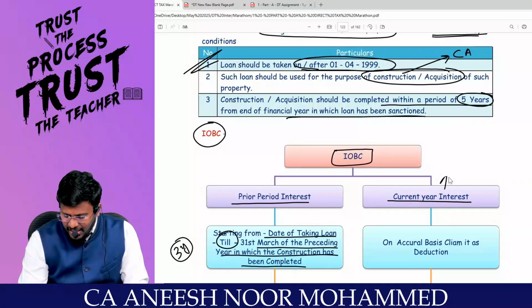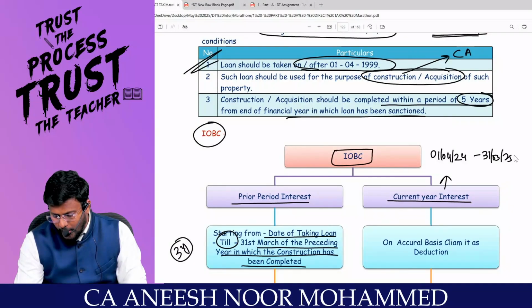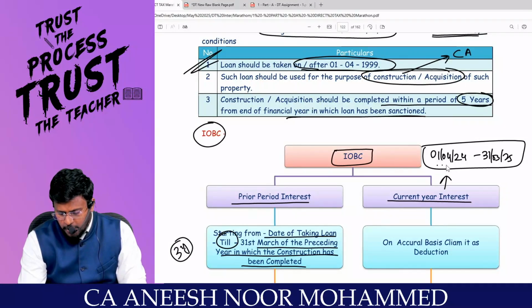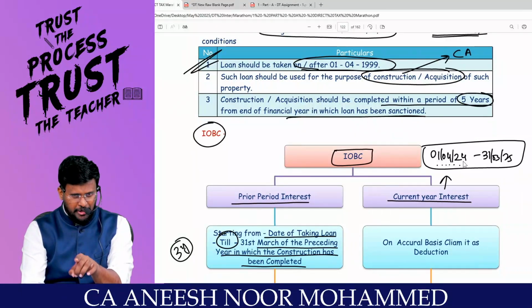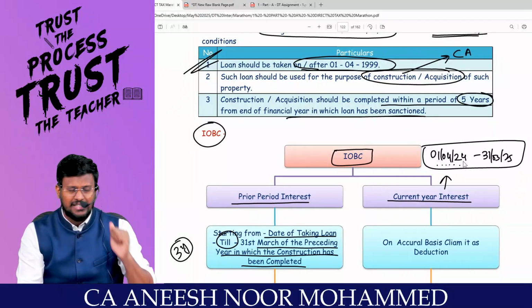Plus you will have current year interest. This current year interest will start from 1/4/2024 till 31/3/2025, because actually this period is the pre-construction period as per accounts. But we have considered only till 31st March in tax. Comfortable?